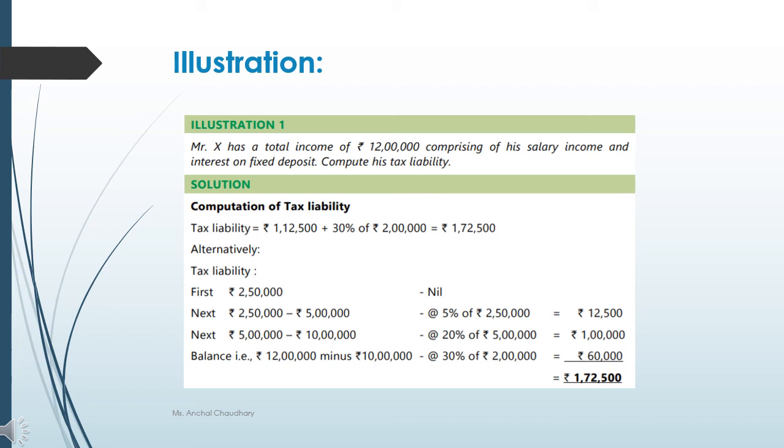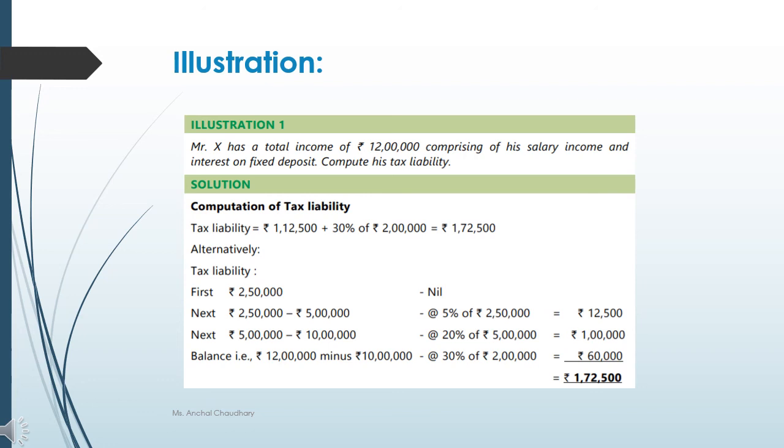Then in next 5 lakh up to 10 lakh, what will be the tax rate? That is 20%. So 5 lakh से 10 lakh के बीच में कितना amount हुआ? That is your 5 lakh. Then on that your tax liability will be 1 lakh. Then आपने computation 10 lakh तक किया. Now you have to find out कि अब कितना remaining portion है, that is your 12 lakh minus 10 lakh.